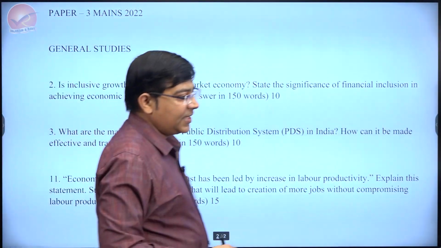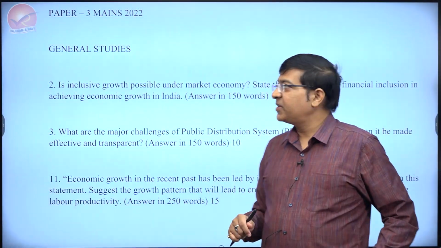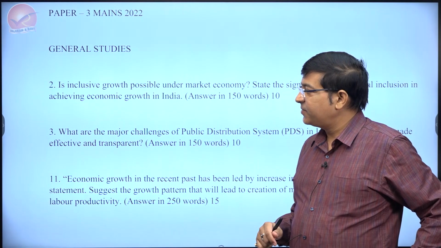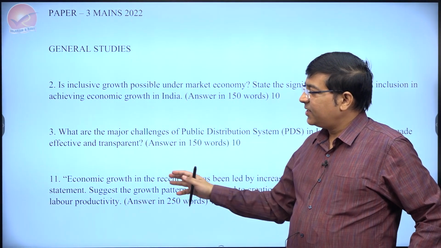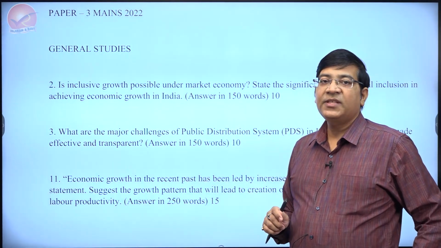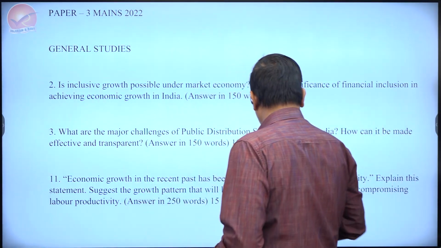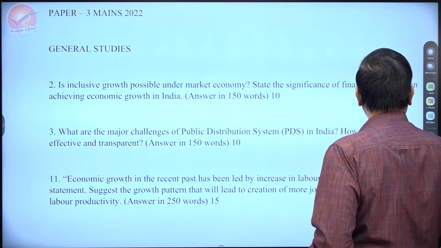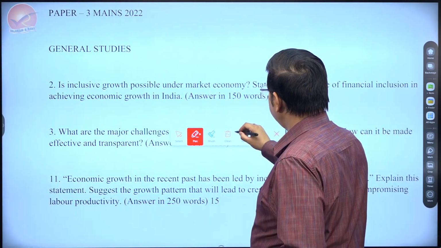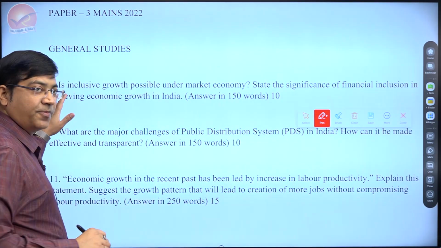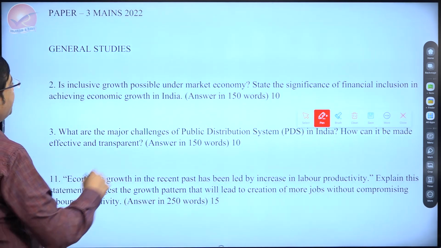Good morning, everyone. So now we are discussing the paper 3 mains question paper. There are 3 questions which I'll be discussing with you, and the remaining ones separately. So let's begin. The first one that we have here is related to inclusive growth. This was question number 2, by the way, in paper 3.